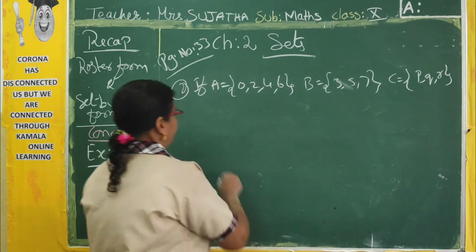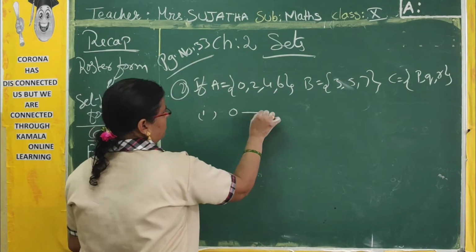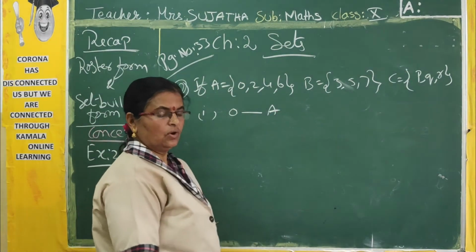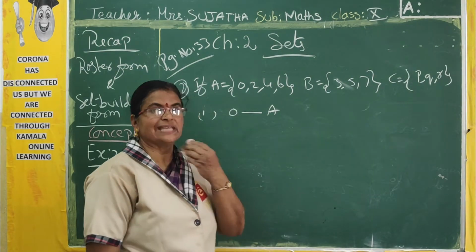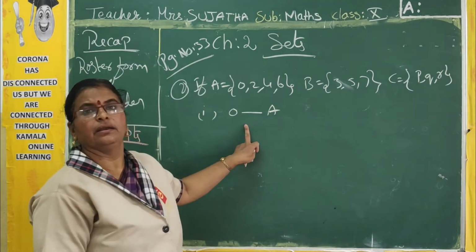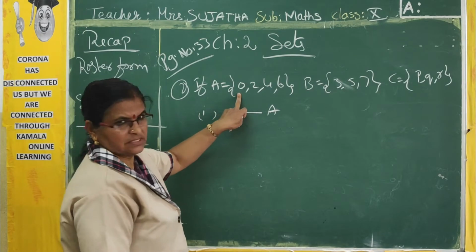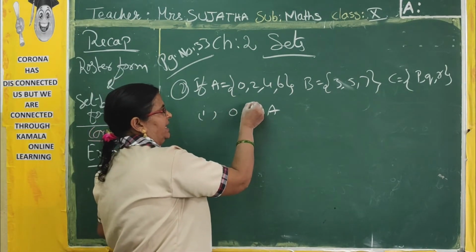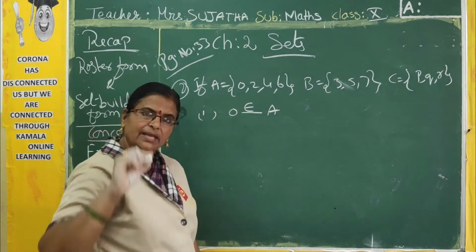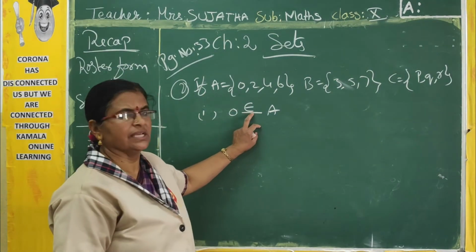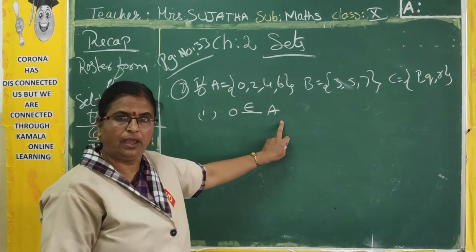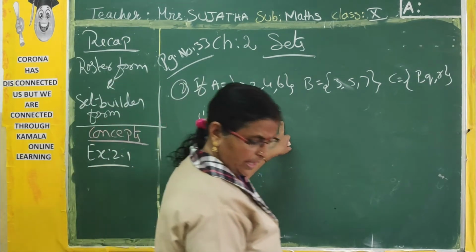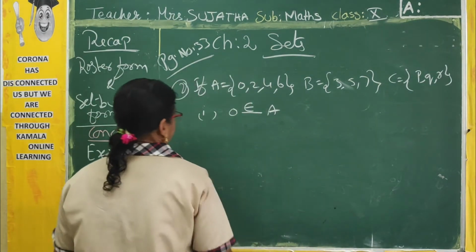Now what is the first bit? First bit, 0 dash A. In set A, is 0 there or not? Yes, 0 is there. So A contains 0. It is in set A. That's why we can say this 0 belongs to A. Belongs to A. Now second one.